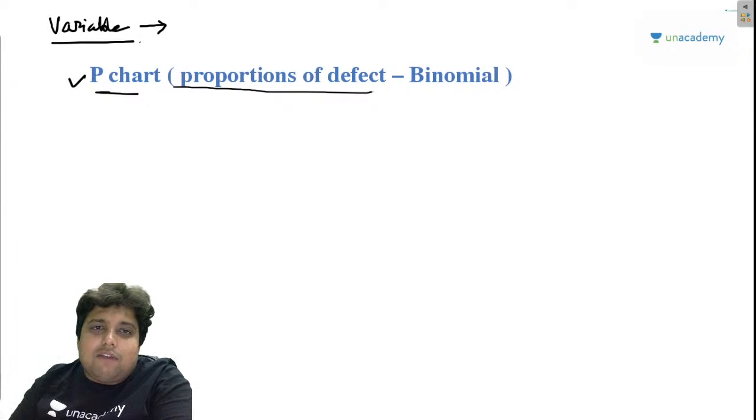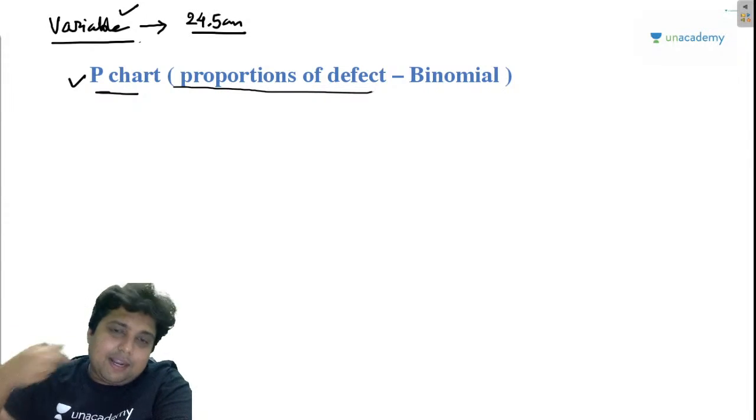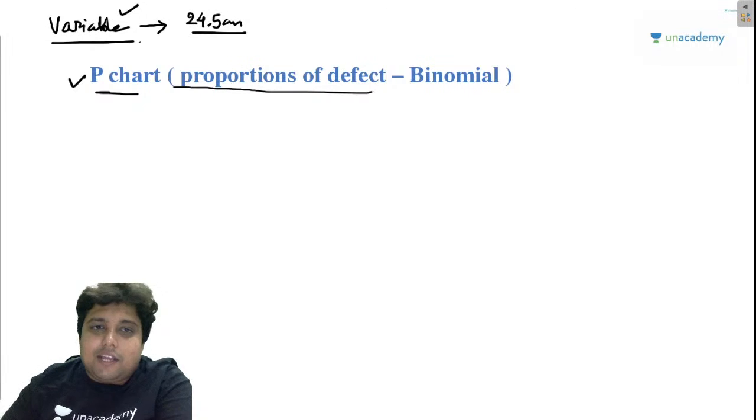Whatever we were discussing using the X bar or the R chart were variables. They can be measured. So if I can measure time, weight, or dimensions, then they are basically continuous functions. Like when I talk about measurement, there can be a measurement like 24.5 centimeter also.